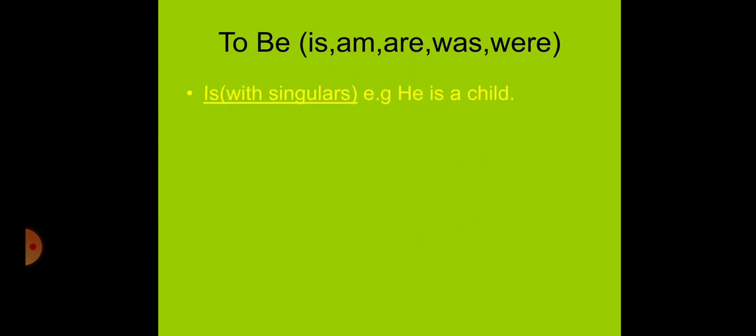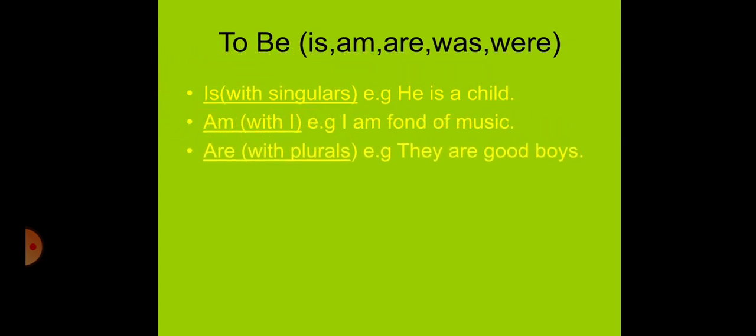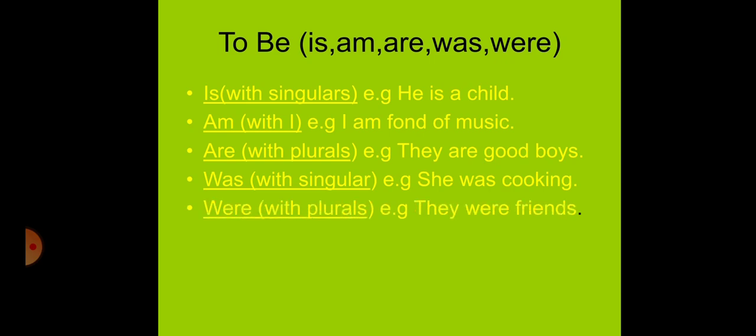First, we'll discuss the usage of is, am, are, was, and were. Is is used with singulars, like he is a child. Am is used with I, as in I am fond of music. Are is used with plurals, like they are good boys. Plurals means more than one. Was is used with singular, she was cooking. Were is used with plurals, they were friends, more than one.